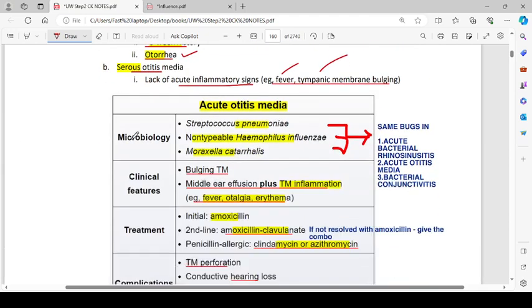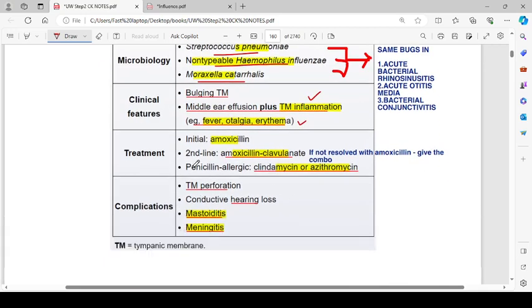Then acute otitis media: the microbiology is Streptococcus pneumoniae, non-typable Haemophilus influenzae, and Moraxella catarrhalis. The clinical features include bulging tympanic membrane, middle ear effusion with tympanic membrane inflammation, and fever, otalgia, and erythema. Treatment, initially we give amoxicillin. Second line is amoxicillin clavulanate. If not resolved with amoxicillin, give the combination of both of these things, like amoxicillin clavulanate. Clavulanate is basically a beta lactamase inhibitor. It inhibits the beta lactamase enzyme, which normally inhibits the activity of amoxicillin.